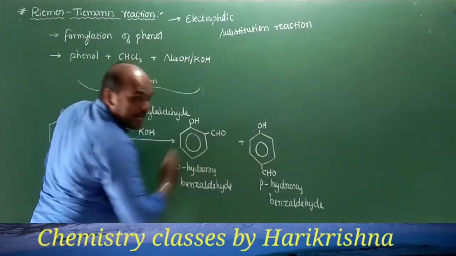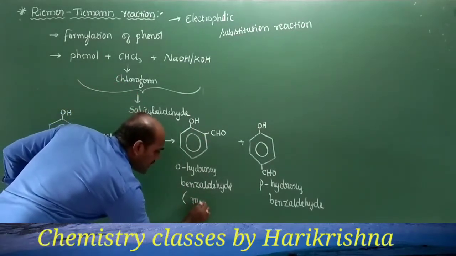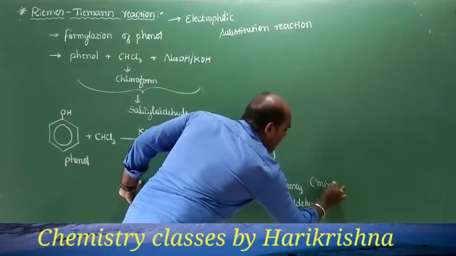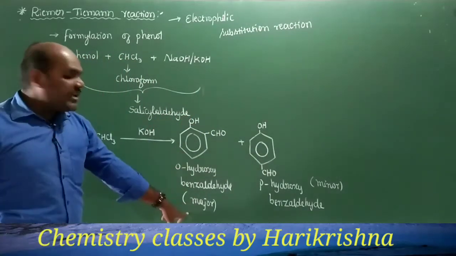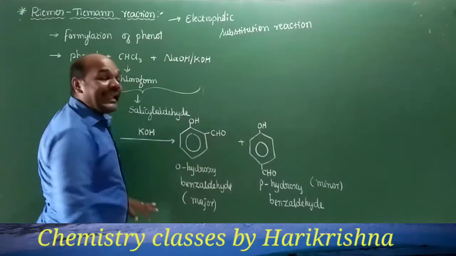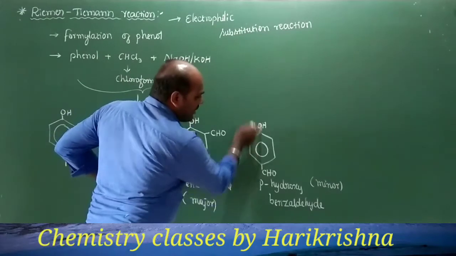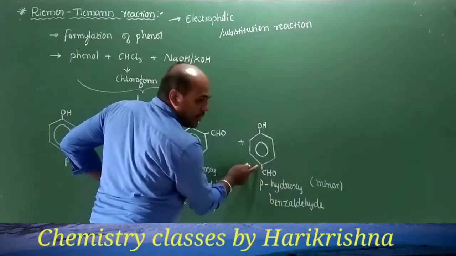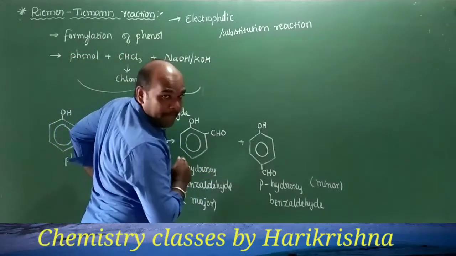But among the ortho and para products that are produced in the Reimer Tiemann reaction, this ortho product is the major one and this para product is the minor one. The reason for this product being the major one is that the presence of the CHO group at this position results in easier hydrogen bonding in the material. But in the case of para, the formation of intramolecular hydrogen bonding is not possible. So the ortho substituted product is the major one compared to the para substituted.